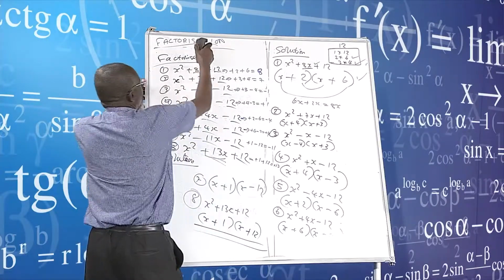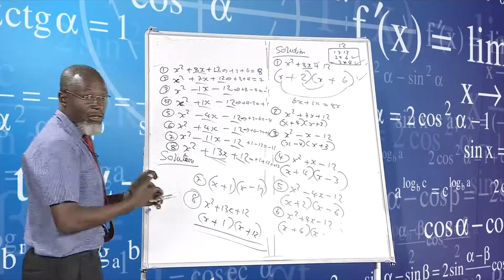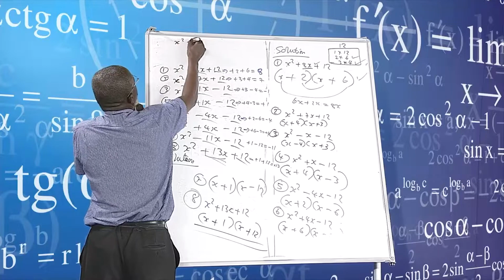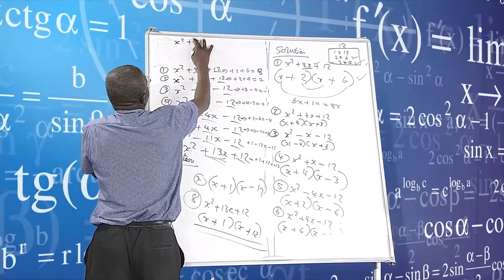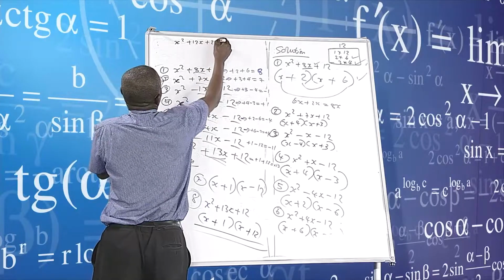So I can now say maybe something like x squared plus 12x and then plus 20.